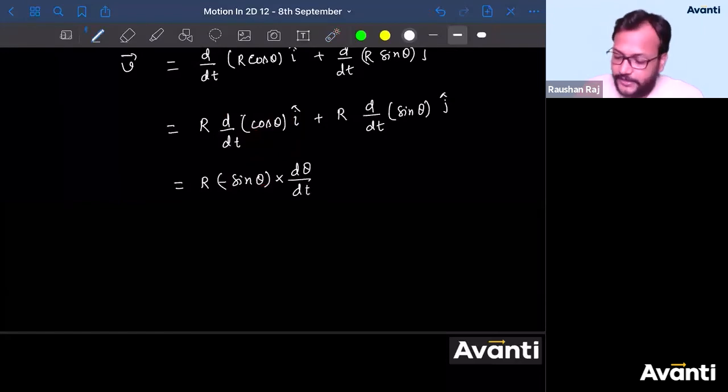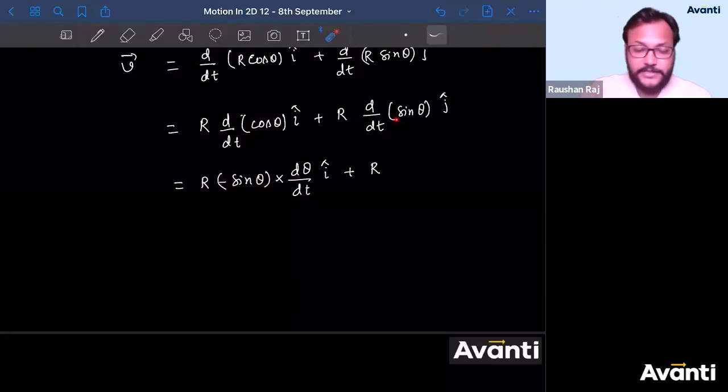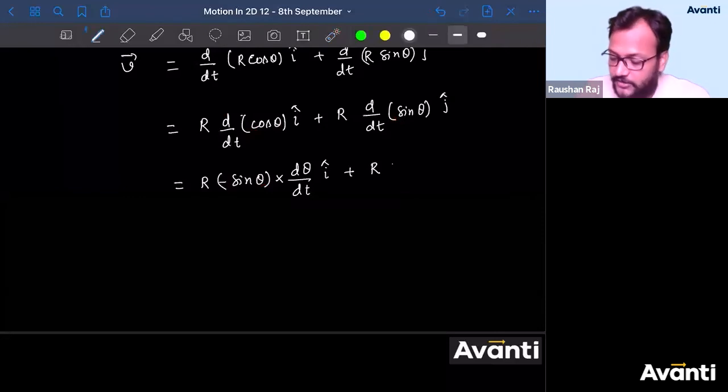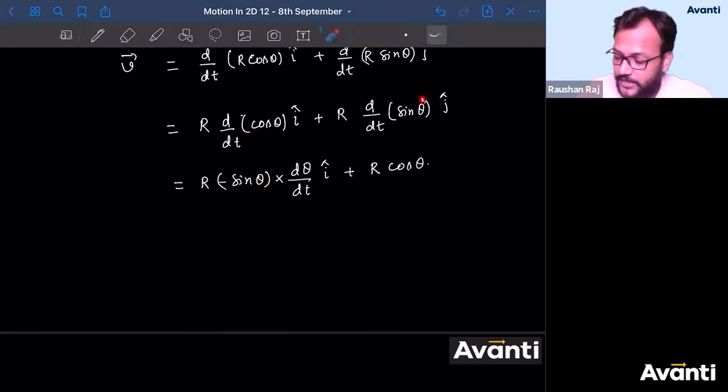And this is what I cap plus, R can be taken out. Tell me guys, what is differentiation of sine theta? It is cos theta. So R cos theta. Now it is theta in place of t, so I have to write d theta by dt into j cap.